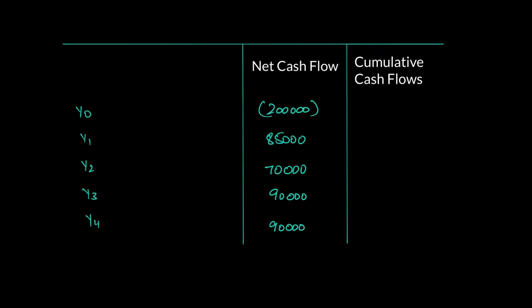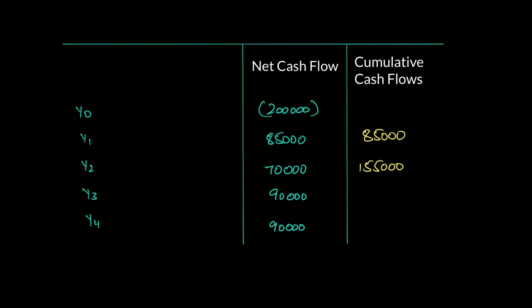Now we know in year 1 the firm has recovered or earned 85,000. So in the cumulative cash flow section, I can say in total the firm has recovered 85,000. Right? So I have already recovered 85,000. Now in year 2 the firm earns another 70,000 as net cash flow. So 85 has already been earned, 70 is being added to your net cash flows now. So if you add this up, you'll get 155,000 as your cumulative cash flow. So I've already recovered 155,000. Remember, our job over here is to recover 200,000. By year 2, I've recovered 155.